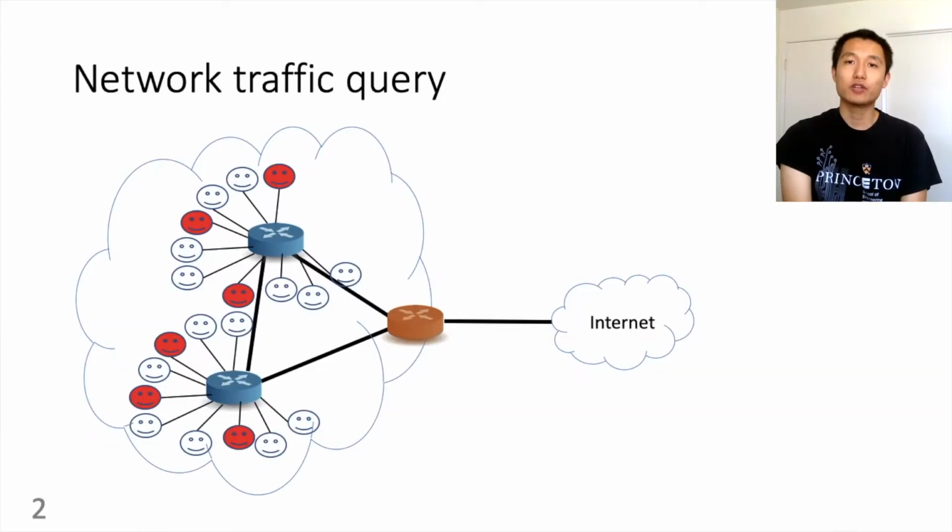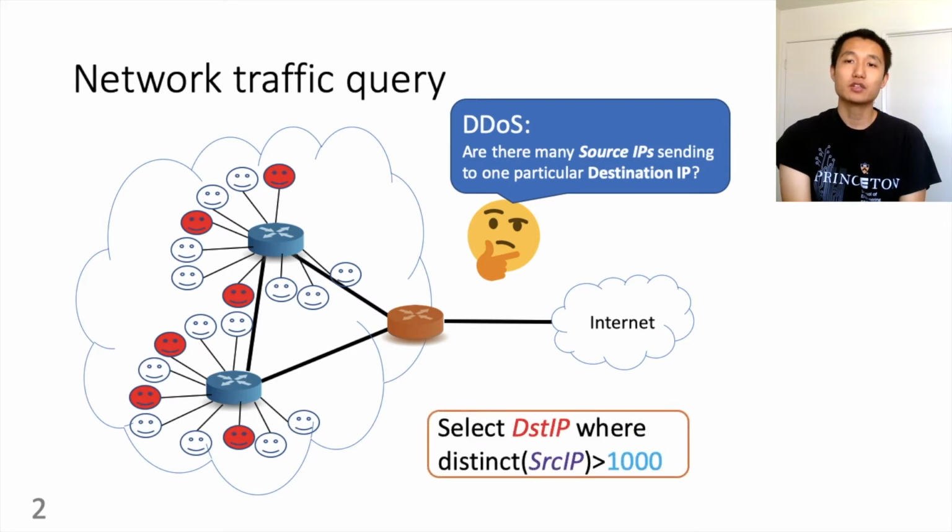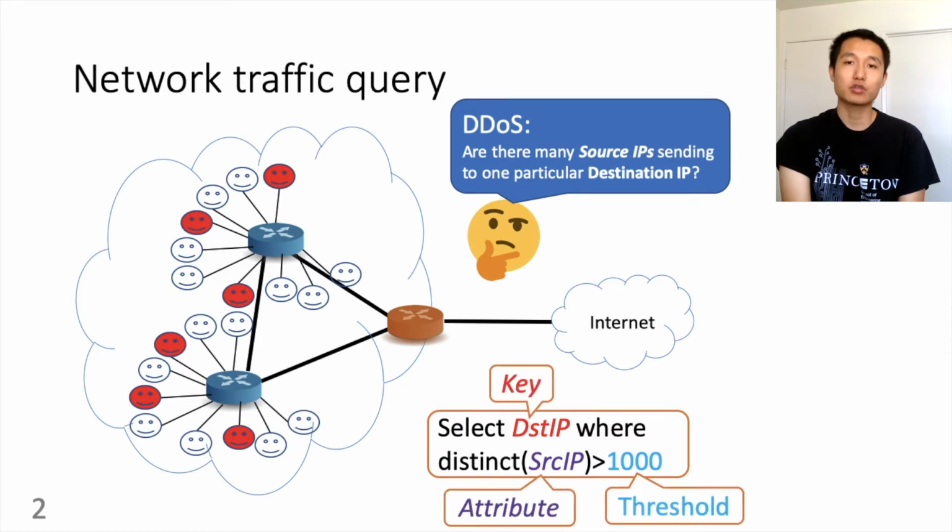Network administrators often need to ask questions about the traffic in their network, to diagnose performance issues, or to detect traffic anomalies caused by an attacker. Our paper focuses on distinct counting queries. Let's use DDoS as an example. The administrator wants to know if there are many different clients in the network sending to the same destination IP address. Formally, we can write this question as the following query. Select all destination IPs that have received traffic from over 1,000 distinct or unique source IPs. Here, the query has three components: a query key to be reported, an attribute to be counted, and a threshold.